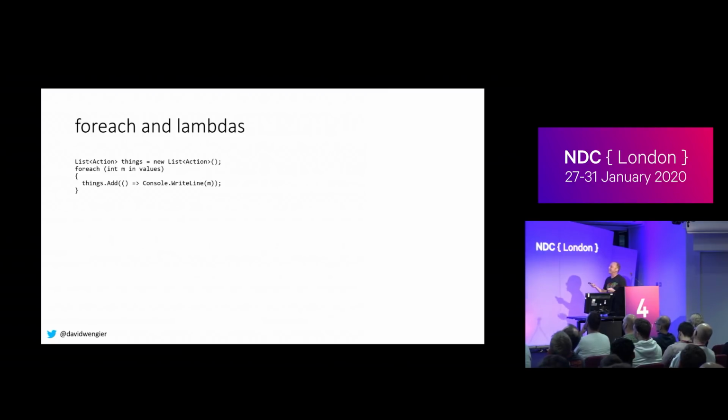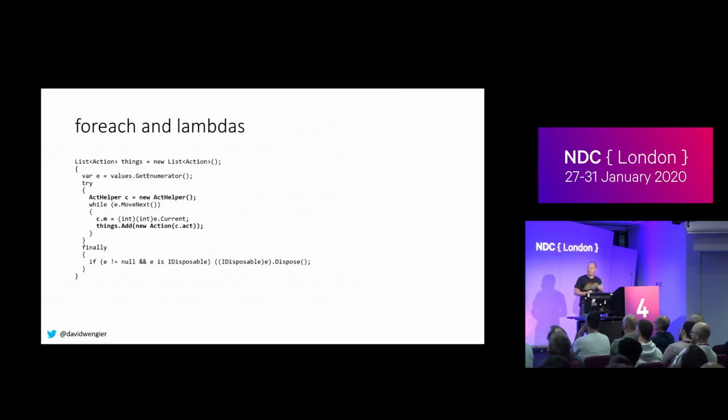So let's go back to our loop, and we've got to change our loop now to have lambdas in it. Instead of actually writing out what we want to do, we're going to assemble a list of things, which I would probably call tasks, but that keyword is taken. So our loop now is just going to add things to a list, but it adds lambdas, and it's capturing our m. In C#4, this is what that code looked like.